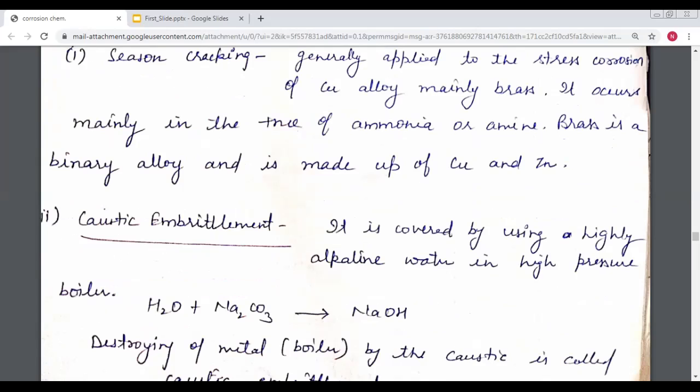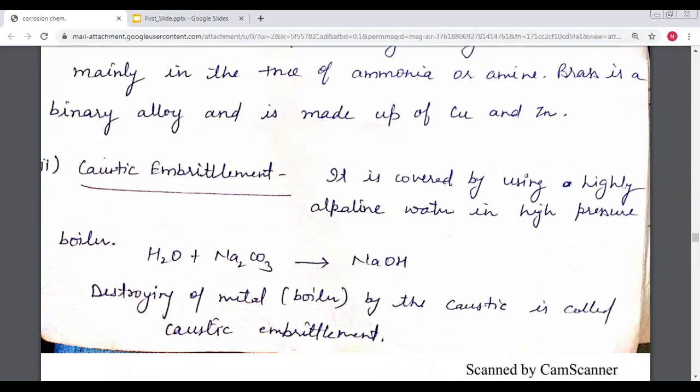As we know, we use sodium carbonate, Na2CO3, for the softening process of water, so this sodium carbonate reacts with the water and gives sodium hydroxide. The sodium hydroxide is called the caustic, and here the concentration of sodium hydroxide keeps increasing. Due to the increasing concentration of sodium hydroxide, our metal starts to corrode. This is called caustic embrittlement.